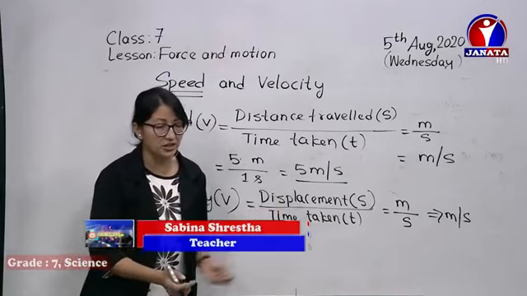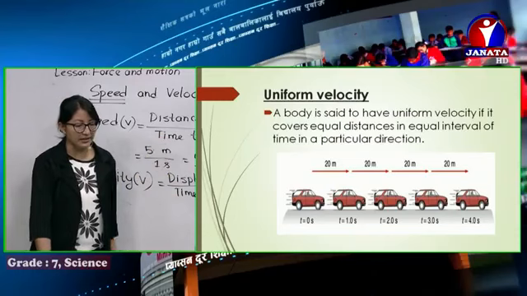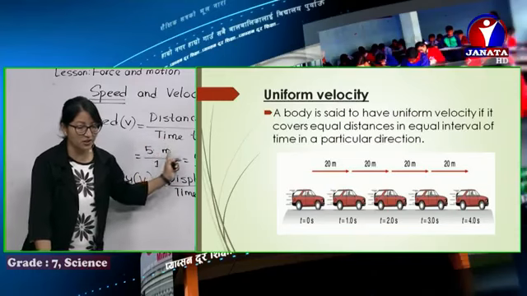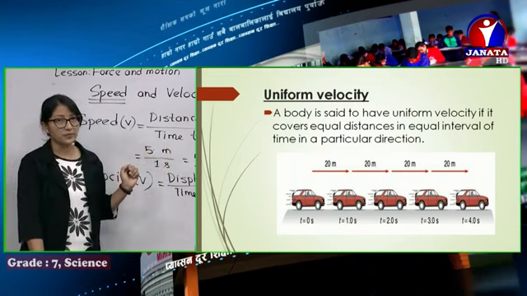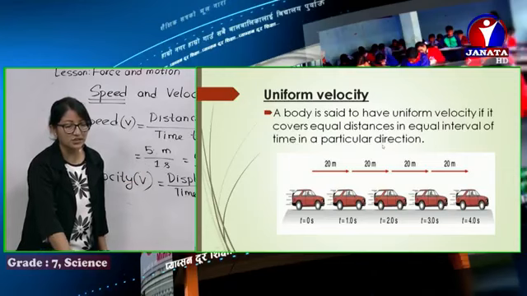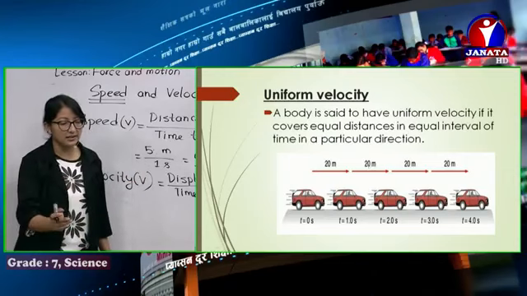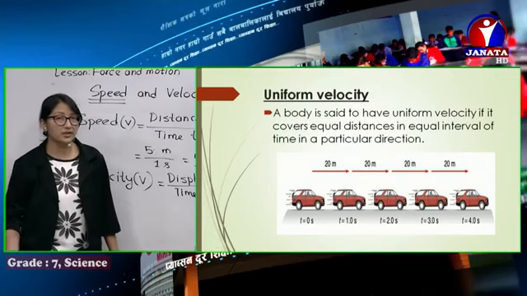So you can just check here, uniform velocity. You can see the vehicle traveling there. In first 1 second, the car covered 20 meter. In second 1 second, it covered again 20 meter. In the next 1 second, it covered 20 meter, and every 1 second it covered 20 meter and so on.